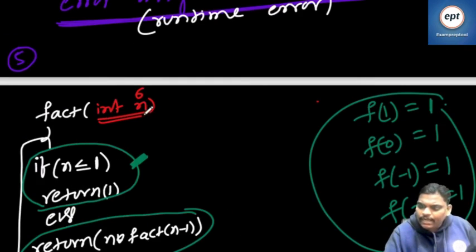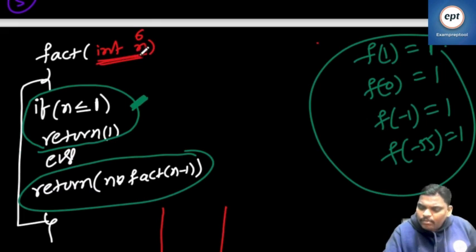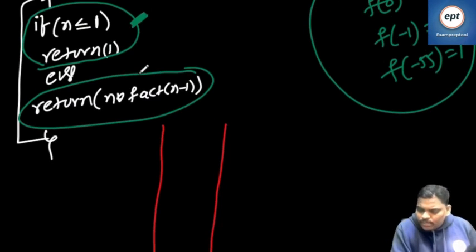Factorial of int n, right? F of n called, n value 6. Remember, int means integer, which means 2 bytes. Int means create 2 bytes of memory.